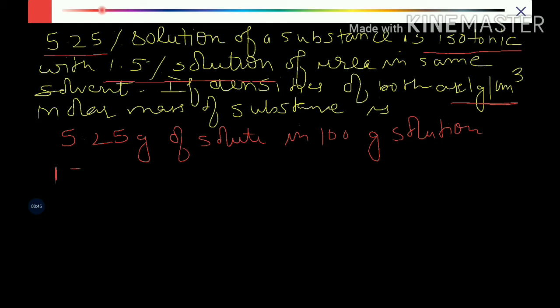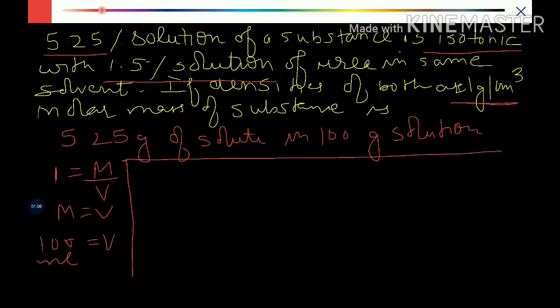Density is equal to mass divided by volume. So whatever is the mass, that will be the volume. If mass is 100, the volume will also be 100. Since the mass is 100 gram, volume will be 100 ml. So in both cases volume is 100 ml.